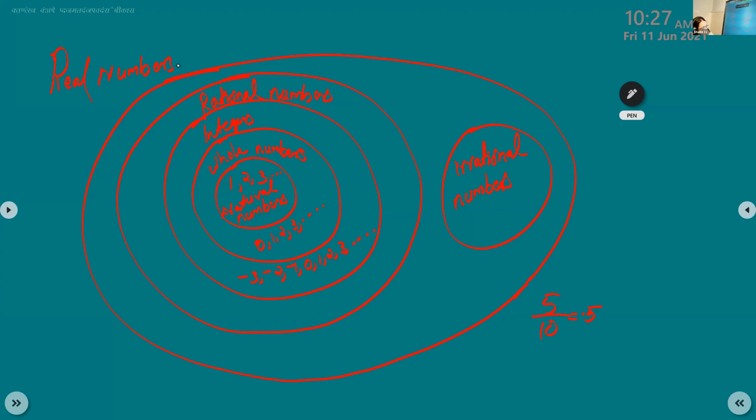When you search on Google, you can see different types of how they represent the number system. It is there on my PPT, but it's not clear to you. You can give different colors and all. So first we are starting with the first lesson, number system. On the first page, draw a figure which contains rational numbers and irrational numbers.